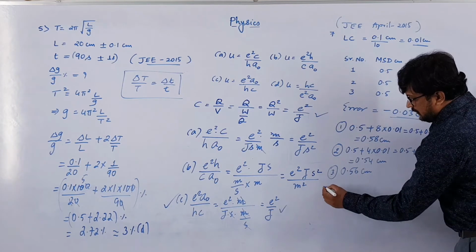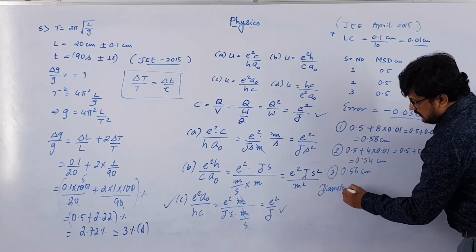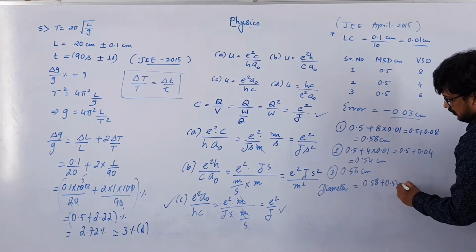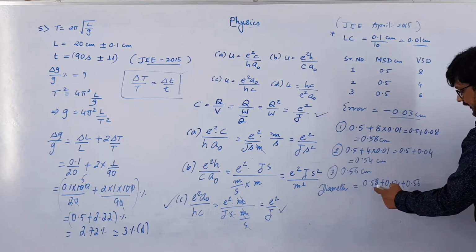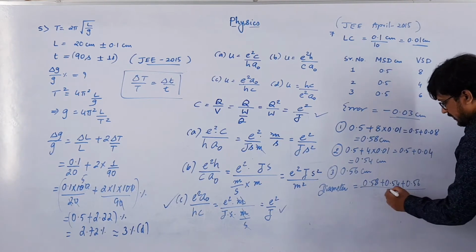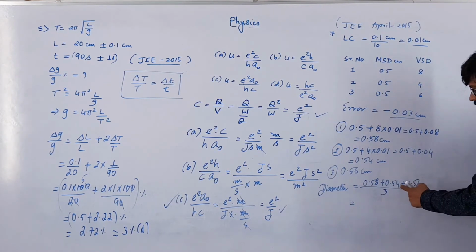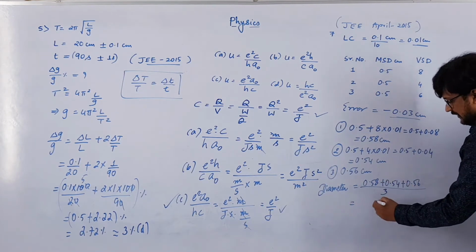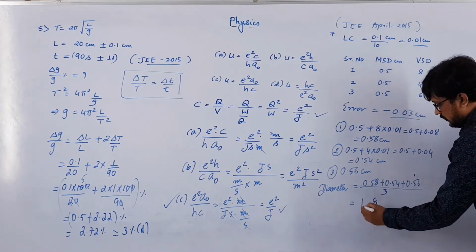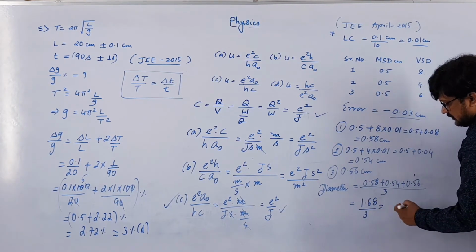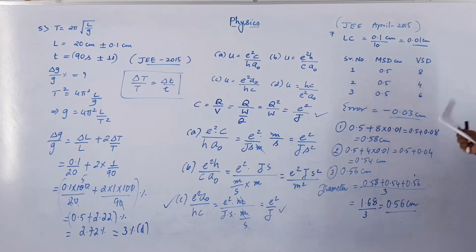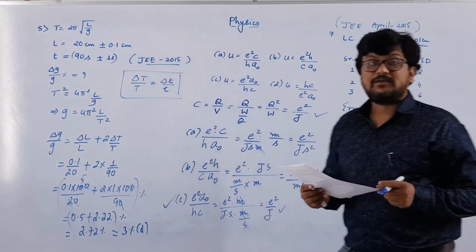So the mean diameter will be equal to 0.58 plus 0.54 plus 0.56. If you add this thing, divide by 3. So 6 plus 4, 10. 10 plus 8 is 18. Carry 1. 5 plus 5, 10 plus 5, 15 plus 1 is 16. So 1.68 divided by 3. So 3 5s are 15, 3 6s are 18. So 0.56 centimeter. And the answer option is given as 0.56 centimeter, option A.